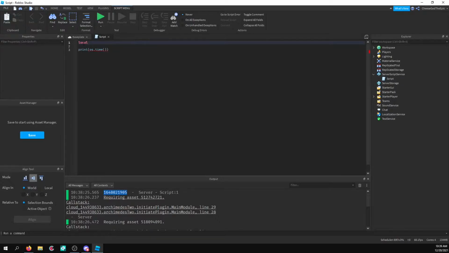So I'll say local event time equals, and I'll just put 0 here for now. But when we're done, I'll put in a number that's close to the current time. So basically, we can have something happen at that time. So we can get rid of this print os.time because we don't really need it anymore.